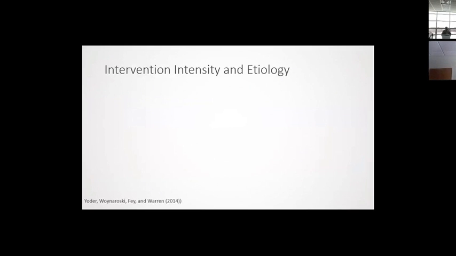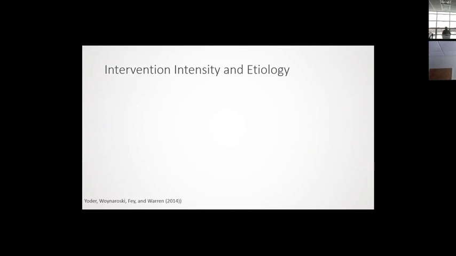The other thing that's interesting about intensity is there appears to be some interaction between particular etiologies and intensity. And of course, lots of people have been talking about autism over the course of these RAIN brown bags, and we know that for learners with autism, a really high intensity is beneficial in terms of a behavior analytic intervention. It's recommended that they get about 40 hours a week of a lot of structured teaching opportunities. So intensity appears to be helpful for that particular etiology of disability.